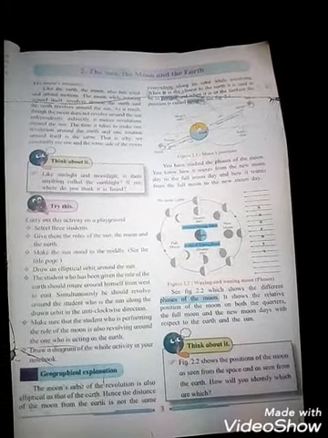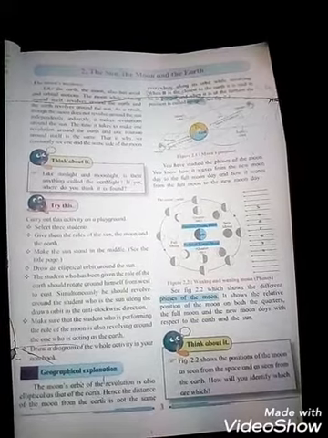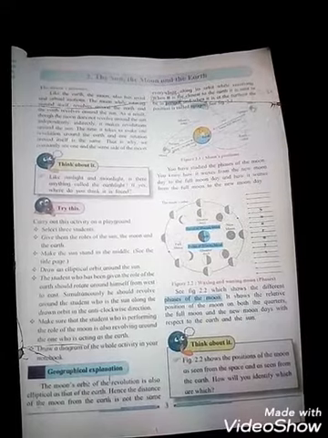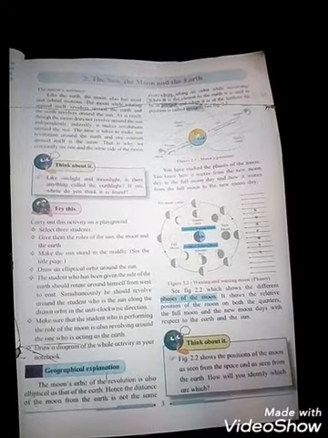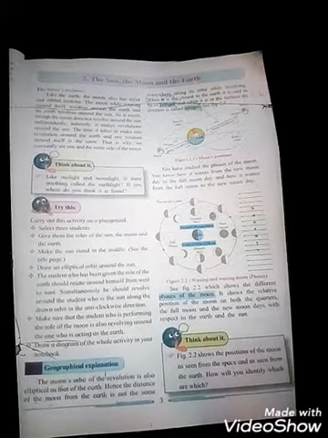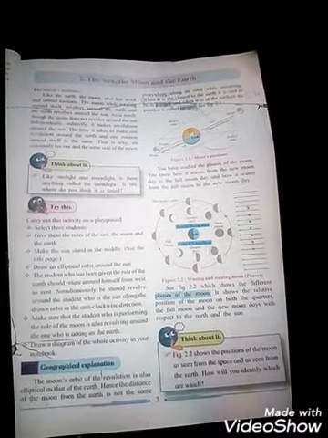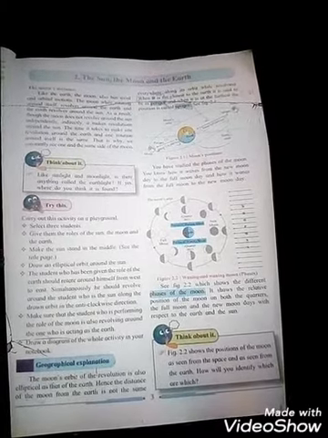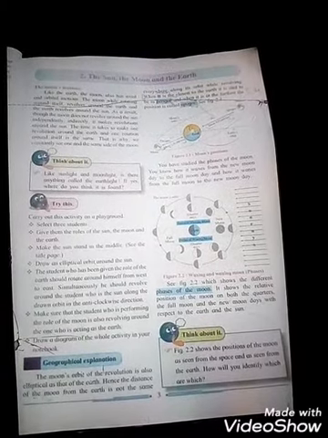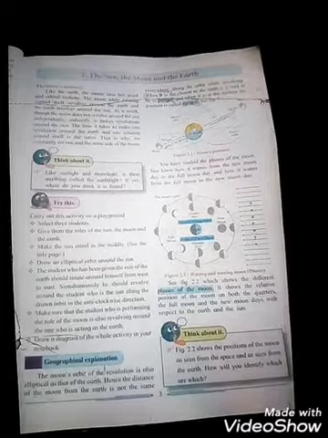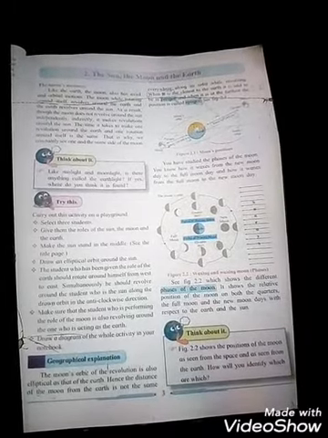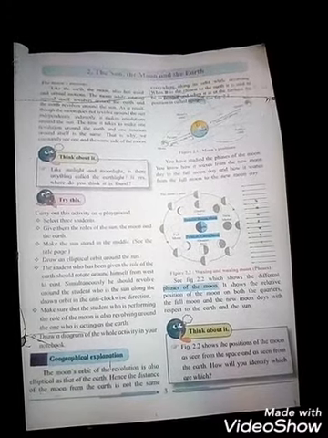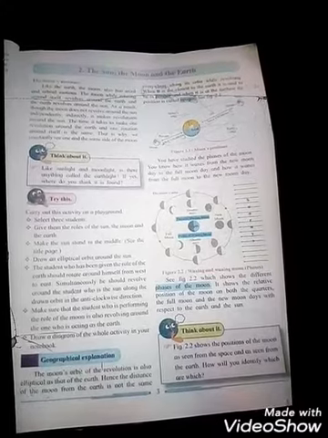Now the moon's motion. Like the earth, the moon also has axial and orbital motion. That means our earth rotates around itself, which takes 24 hours, and the earth makes a revolution around the sun. In the same way, the moon also has axial and orbital motion. See, students, the moon's rotation around its axis is called axial motion, and the moon's revolution around the earth is its orbital motion.